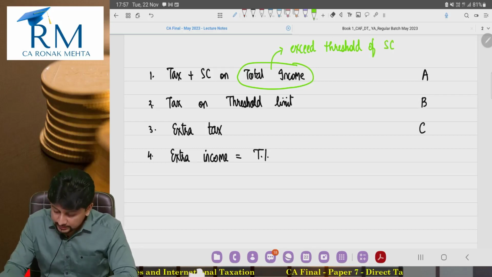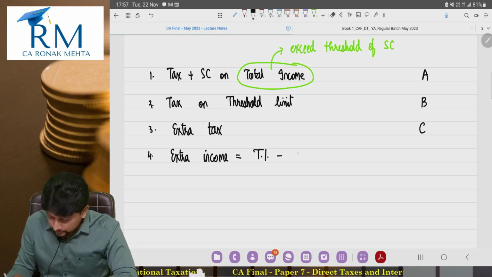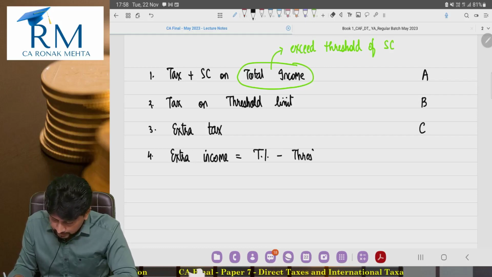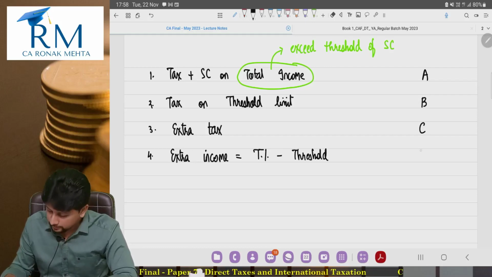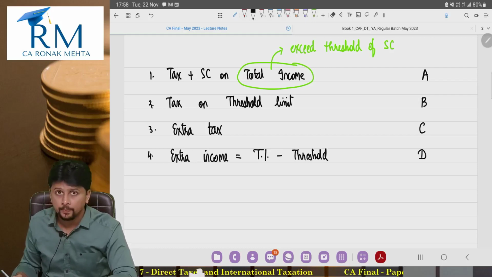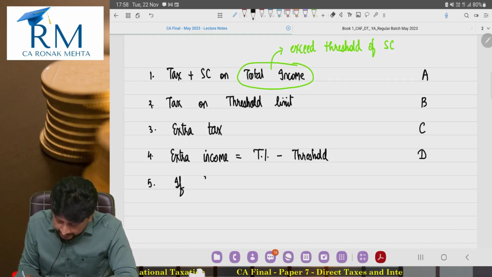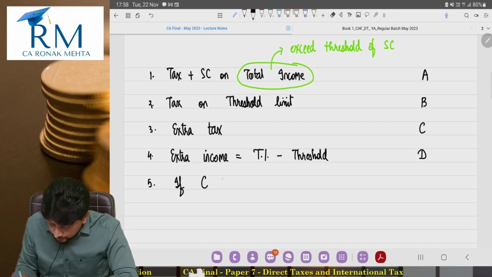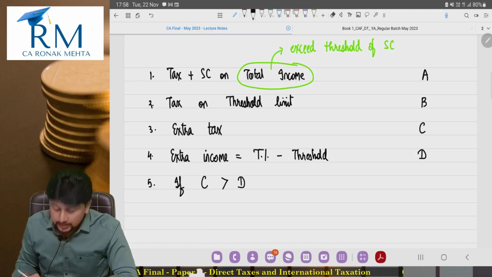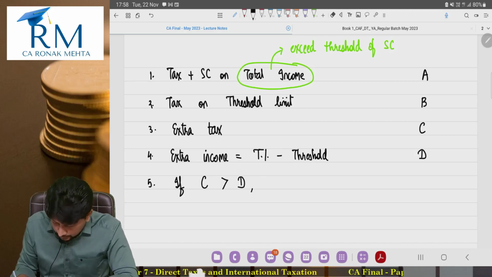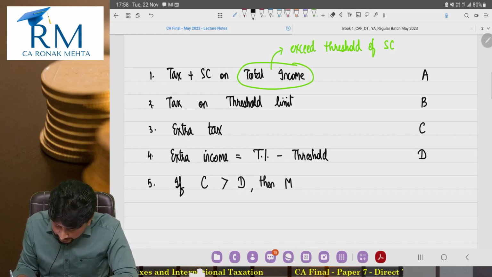Now my extra income is total income minus the threshold, which means let's call this D. So if my extra tax exceeds my extra income, only then I will be entitled to marginal relief.